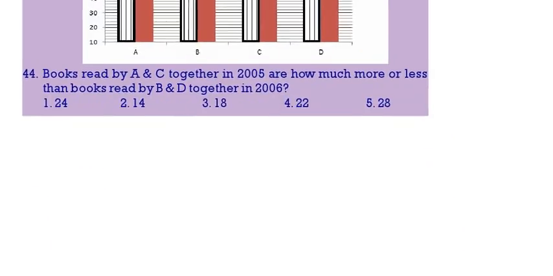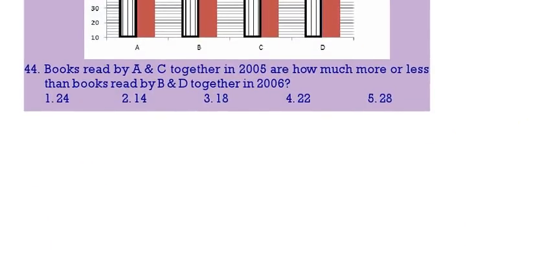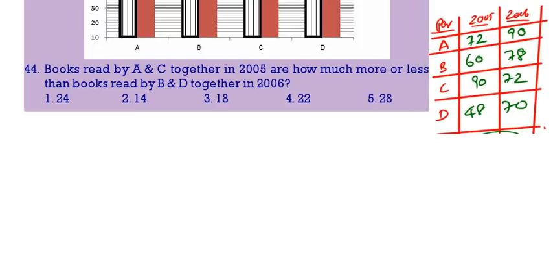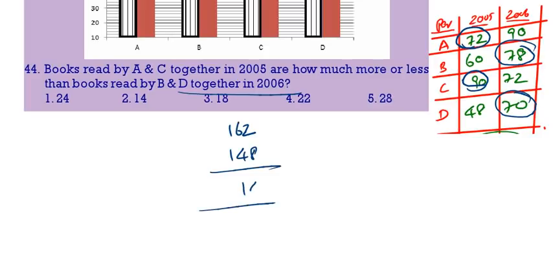Books read by A and C together in 2005, that is 72 plus 90, 162. B and D 2006, 78 plus 70, 148. What is the difference? 14. 14 is the correct answer.